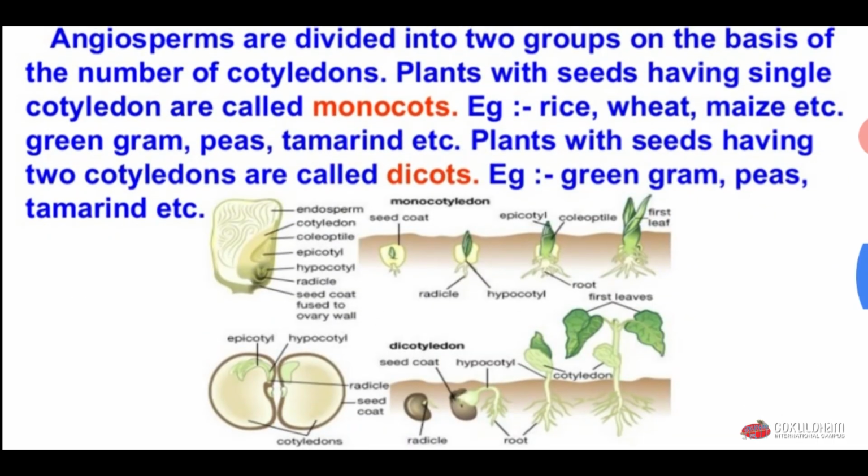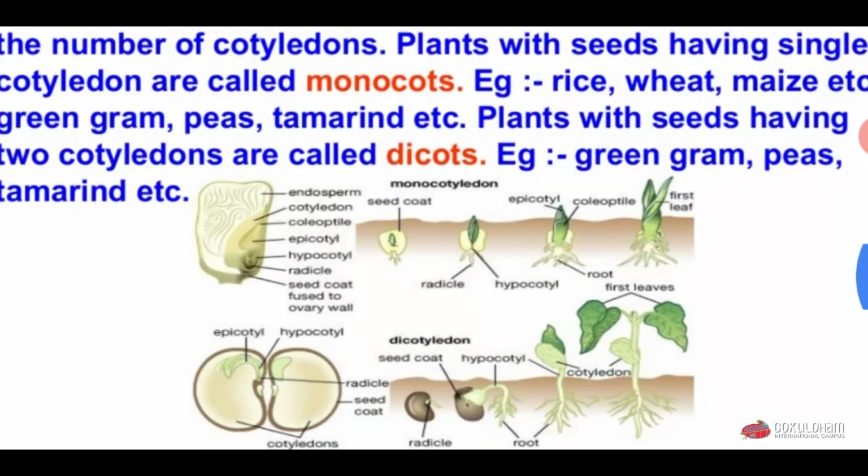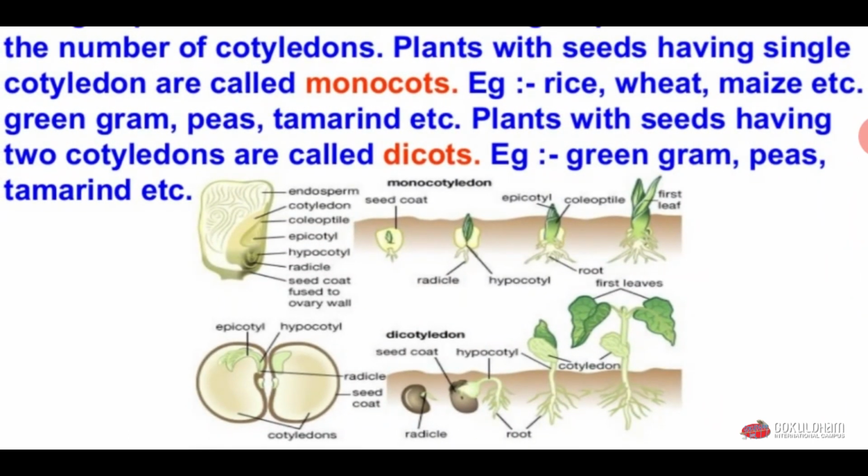You can see in this figure the difference between two different kinds of seed of the monocot and dicot. The first upper seed is a monocot because it has only one cotyledon, whereas the dicot seed has two cotyledons.